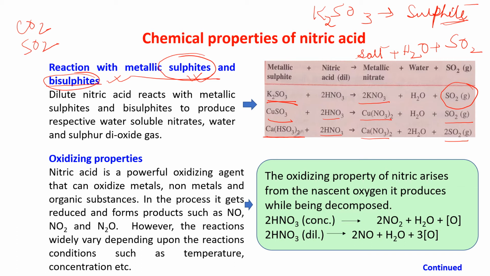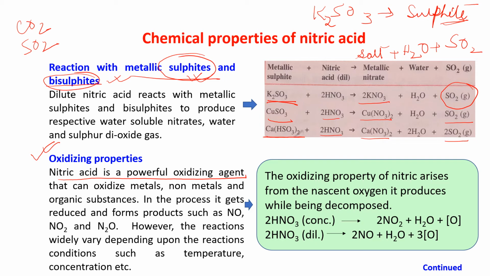Next, a very important property is coming, that is the oxidizing property of nitric acid. Nitric acid is an acid, so naturally it has oxidizing property. Nitric acid is a powerful oxidizing agent. It can oxidize other substances, itself getting reduced.